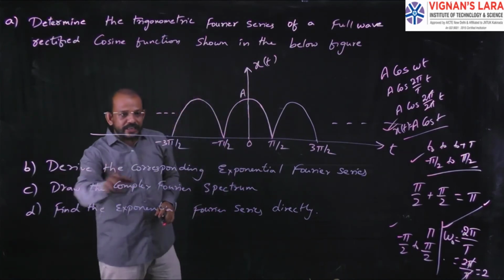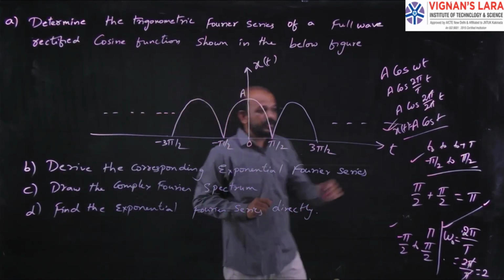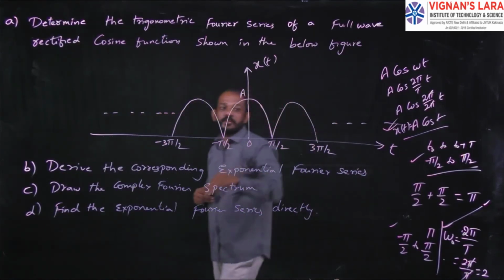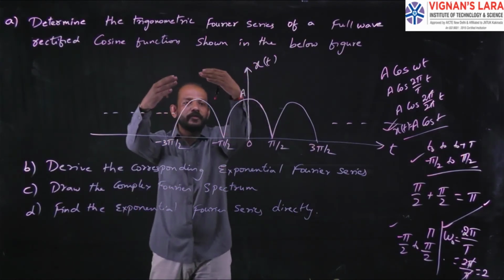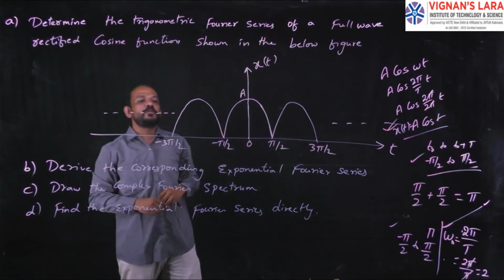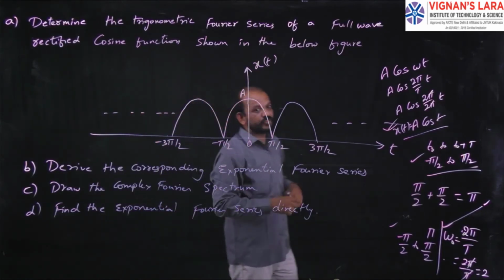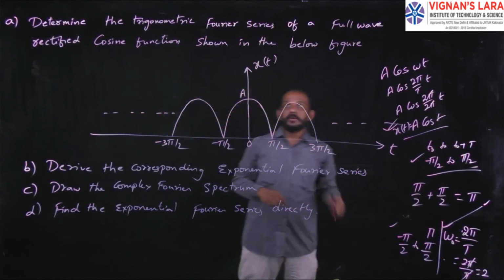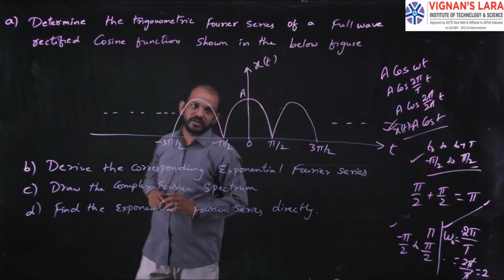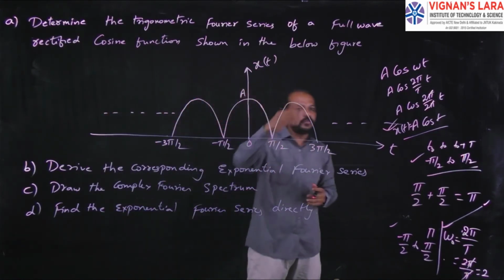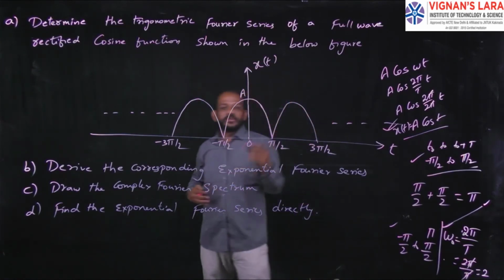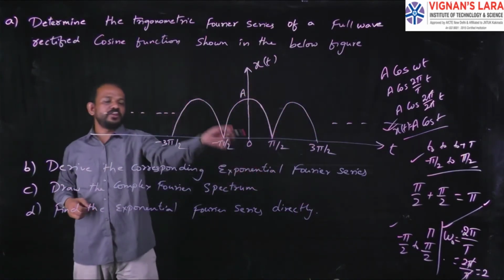Next, derive the corresponding exponential Fourier series. Important. That is, you have already found the trigonometric Fourier series. From that trigonometric Fourier series, you have to find the exponential Fourier series. I have given the conversion formulas, the relation between trigonometric Fourier series and exponential Fourier series. By using those conversion formulas, you have to find the exponential Fourier series of this one.